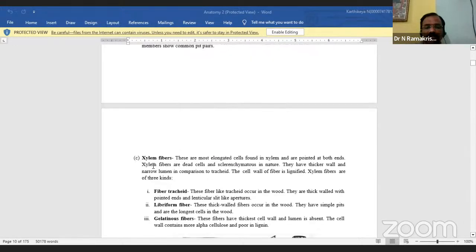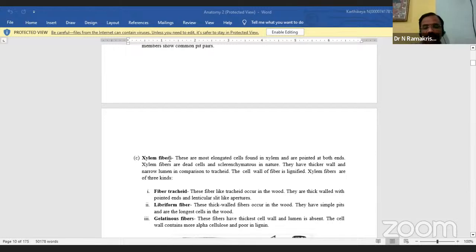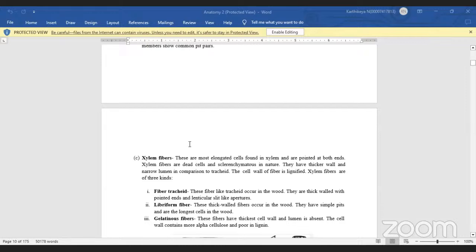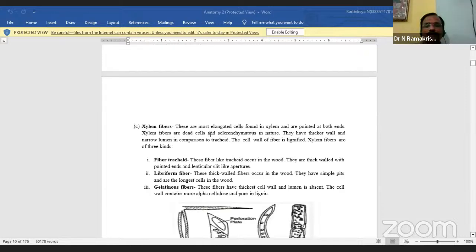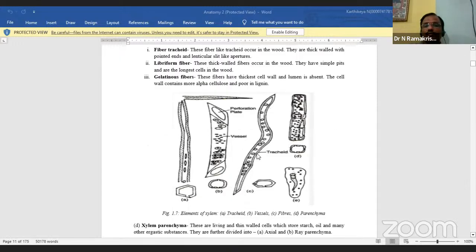Next, number one C. So what is the C? That is fibers. What is the meaning of fibers? Thread-like structures. Now you see fibers. They are the most elongated cells found in the xylem and are pointed at both ends. Here, now you see both ends. Here the C diagram is there. This one.